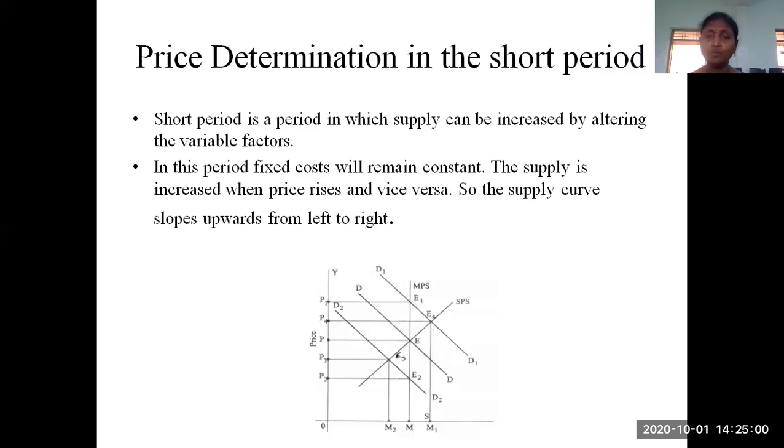Every time we are going to compare things with the very short period. Suppose I move to the long period. Whenever that long period is explained, it is compared with the short period, and how it was in the very short period. So remember the terminology: MPS means market period, and the market period is nothing but the very short period. SPS means short period, which we are discussing. The supply curve slopes from left to right.